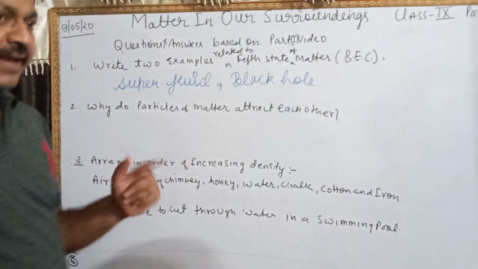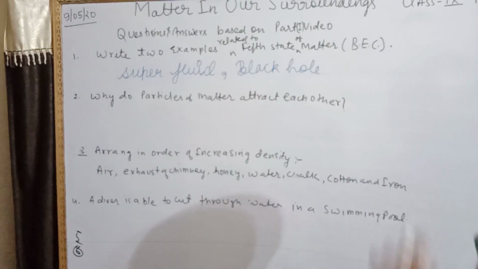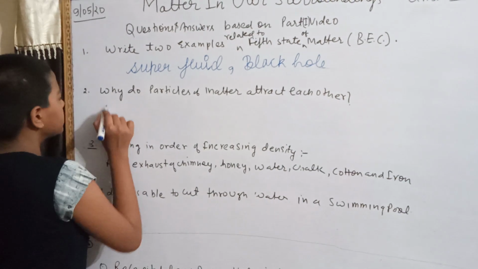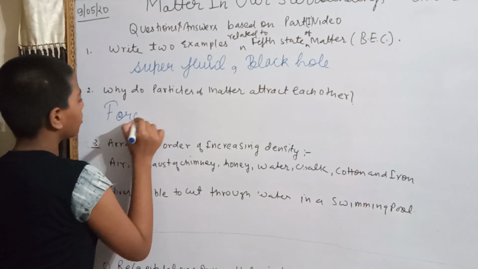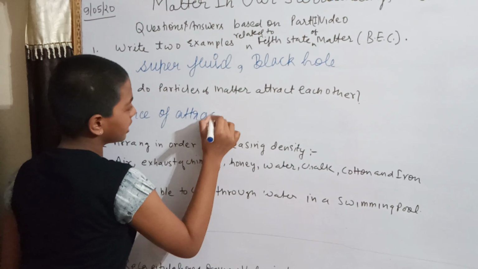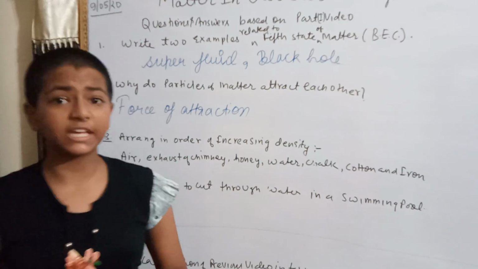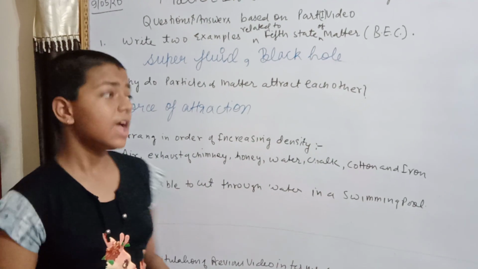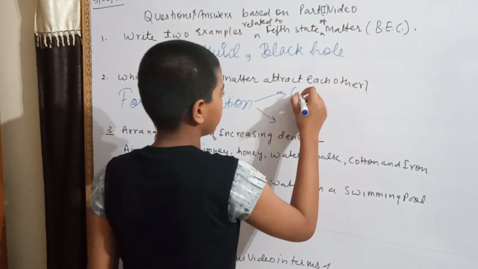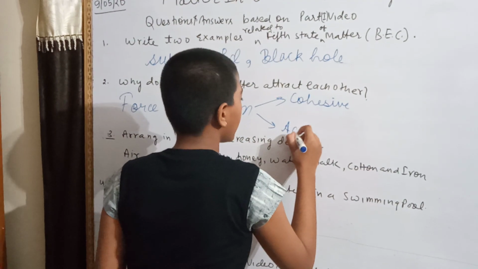Okay. Now my next question: why do particles attract each other? The particles attract each other due to a property called force of attraction, right? I think you have learned it earlier also. The force of attraction, or the intermolecular force of attraction, is of 2 types, cohesive and adhesive.